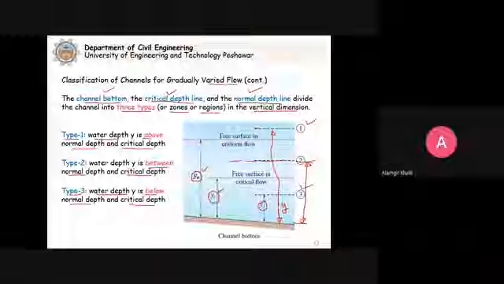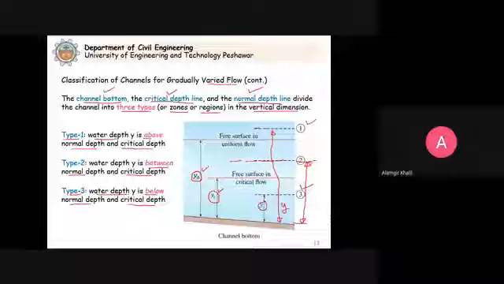So you can compare the three. If the depth of water is above the 2, it is type 1 flow. Now which one above, y naught is above yc or yc is above y naught, this we are not saying. If the depth is above the 2, type 1, between the 2, type 2, below the 2, type 3.